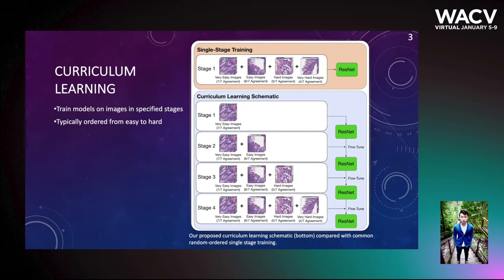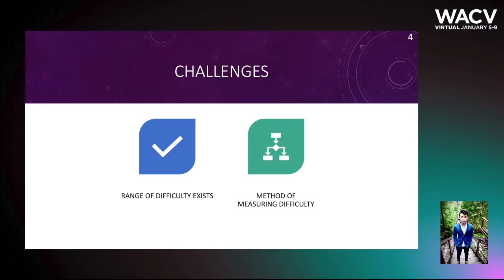At the top of this figure is the common random ordering in a single stage, and below that is the same data but split into a curriculum learning schematic. And you'll see that this curriculum learning schematic first trains on the easiest images and gradually adds in more difficult images along the way. But when trying to apply curriculum learning, we see two central challenges that arise.